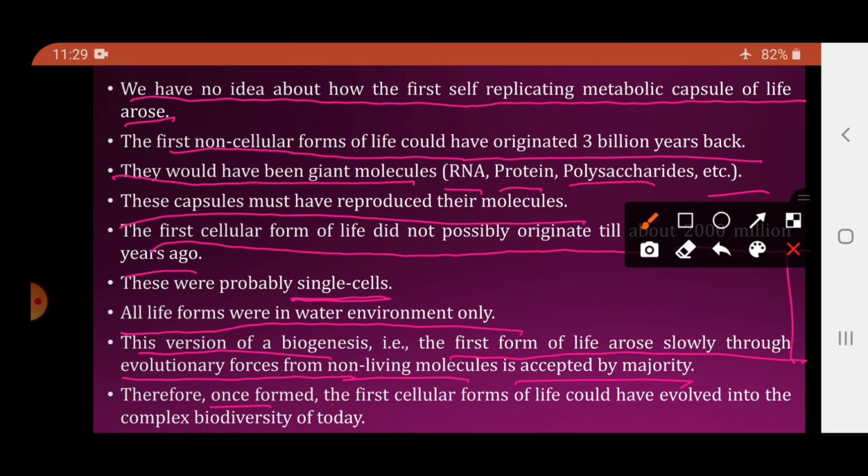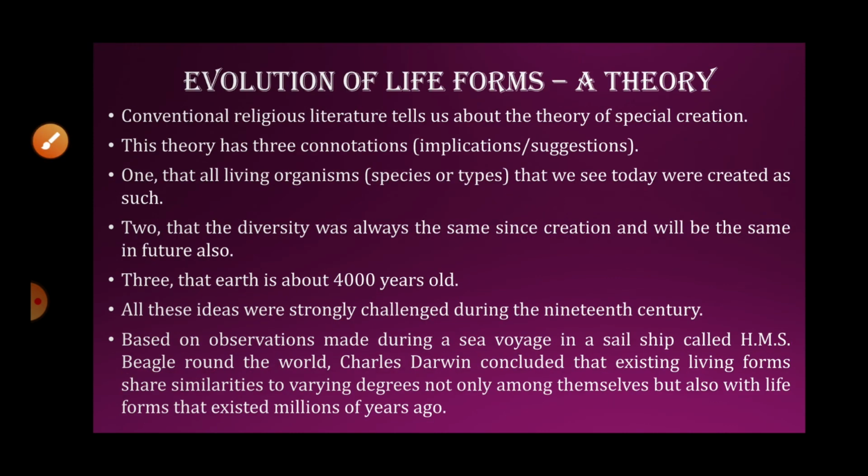Therefore once formed, the first cellular forms of life could have evolved into the complex biodiversity of today. So the first cells which were formed, first life was a single cell organism. उसमें इवोल्यूशन होकर अभी की जो बायोडाइवर्सिटी है which is most complex have formed.